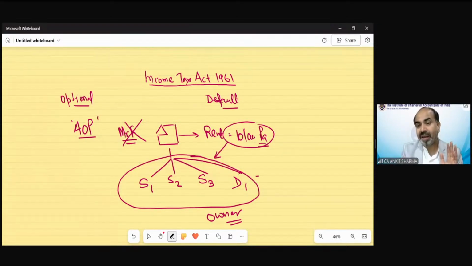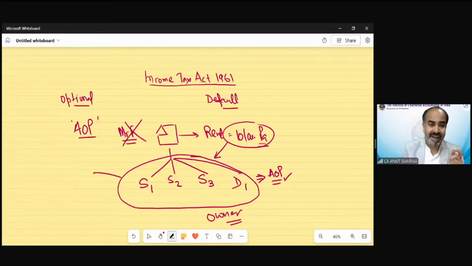So if you are earning any income without any registered document, they will be treated as association of person. Automatically they are the legal heirs. So of course they are going to be the owners of this income, and they decided that we will divide this income equally or in a certain percentage. But there is no legal registered document in this regard. Then they will be treated as association of person.